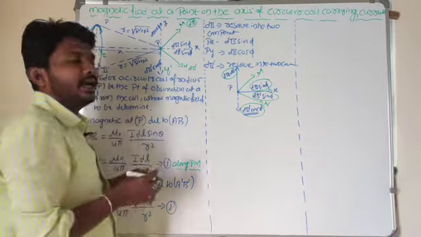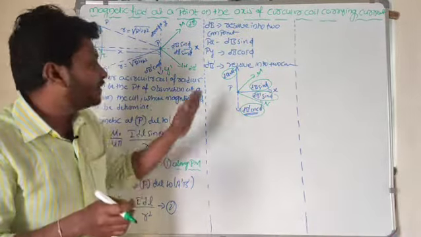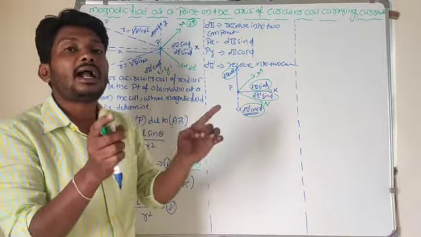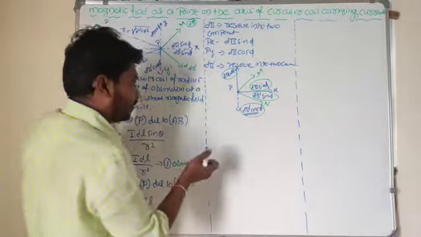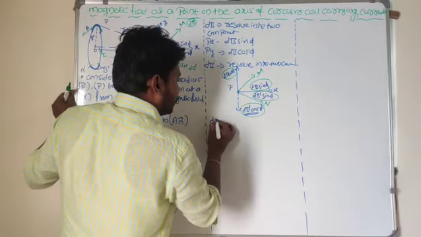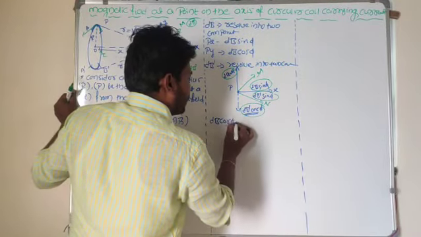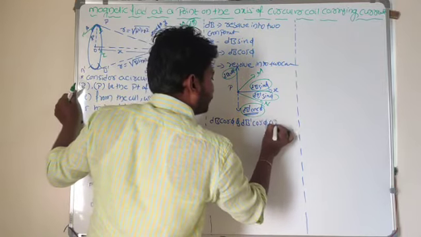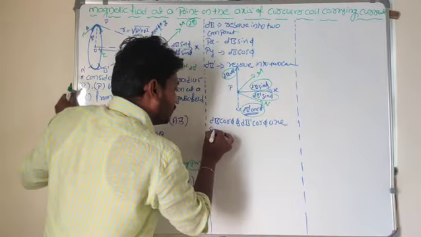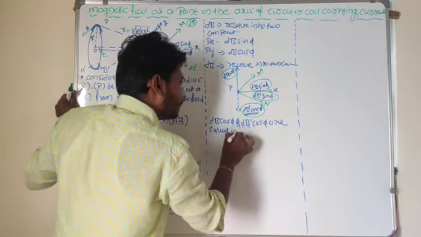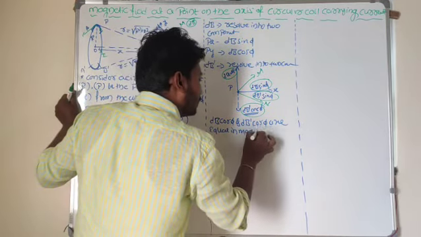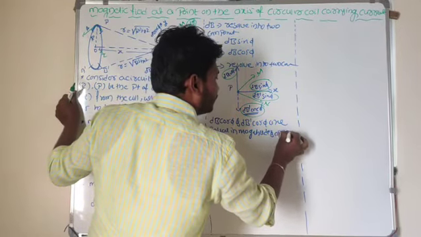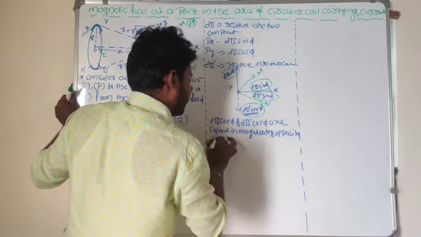This is Py dash. The magnetic fields along Py and Py dash are equal in magnitude and opposite in direction. Look at here. Sorry, dB cos phi and dB dash cos phi are equal in magnitude and opposite in direction.